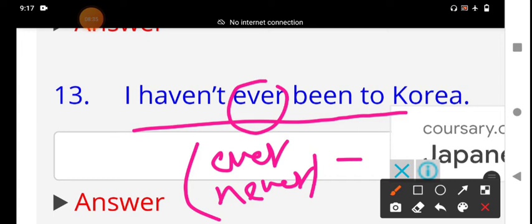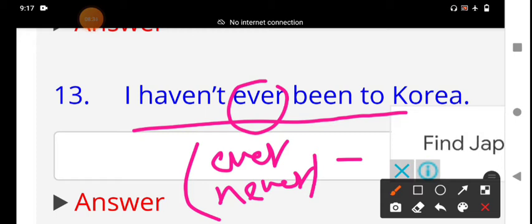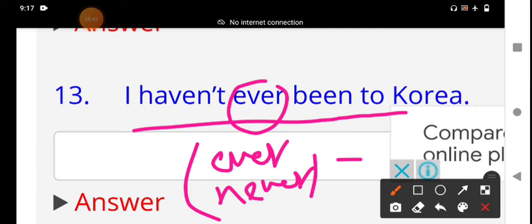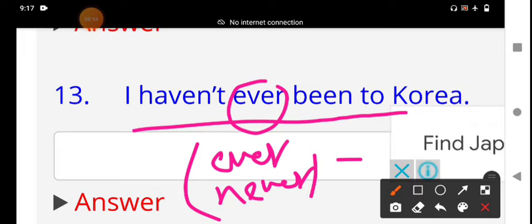And then the explanation of this sentence: why do you use the present perfect tense? What are the uses of the present perfect tense? An action happened in the past. That is one thing. It has recently been completed. Recently.